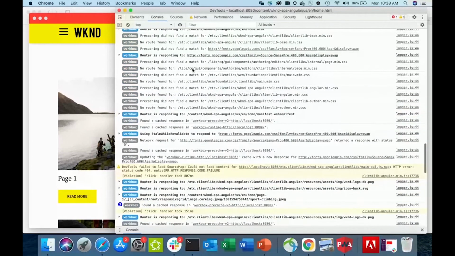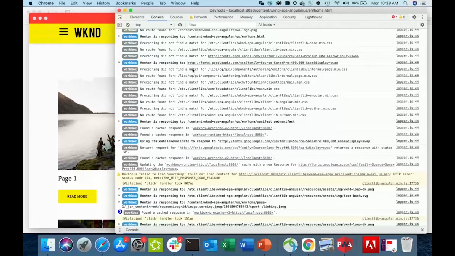On the other hand, if you did not cache a particular page, then it will say no route was found for this particular page. So based on this, you can very easily debug and find out what are the pages that you have left out that are being accessed on launch. And then you can just copy this and paste it into your configuration.